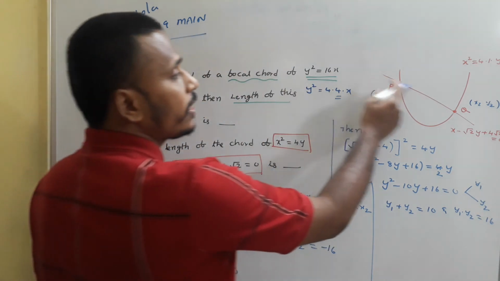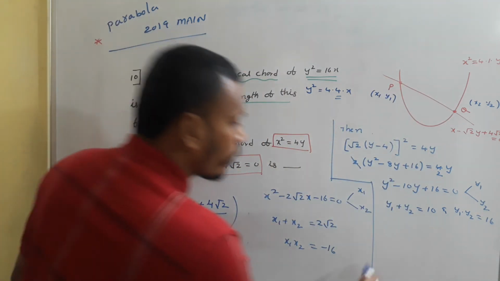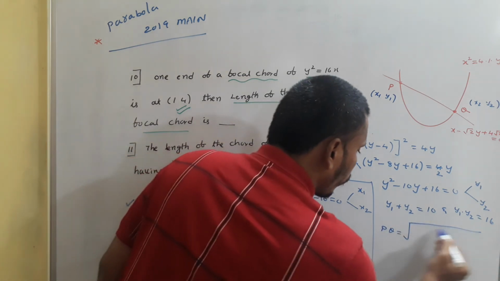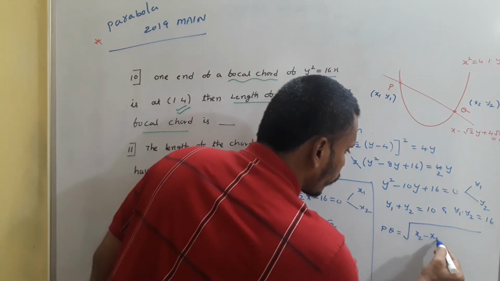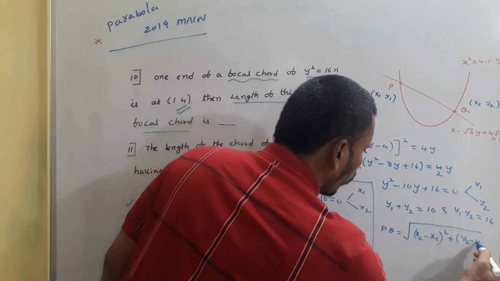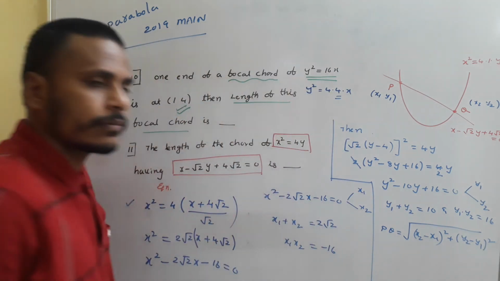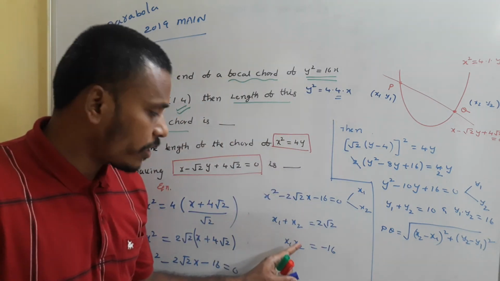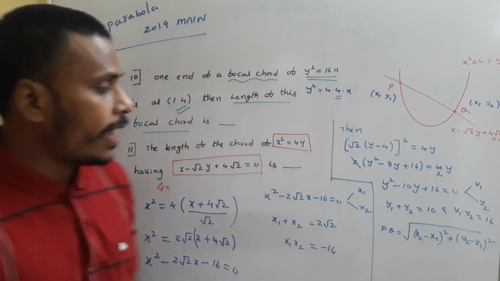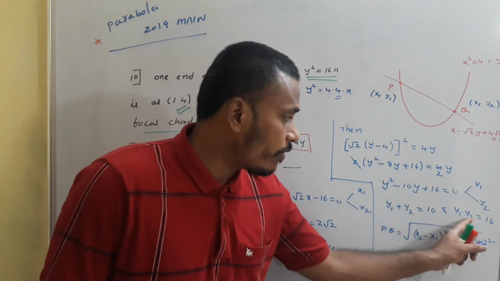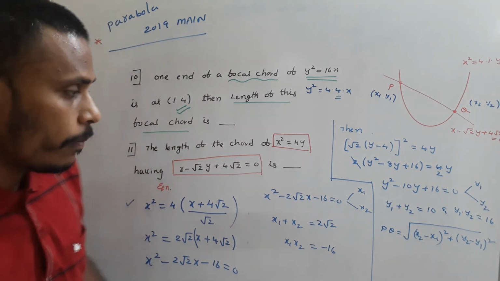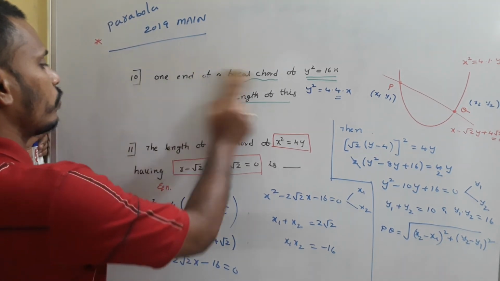So finally we need the distance between PQ, right? So PQ is equals to square root of x2 minus x1 whole square plus y2 minus y1 whole square. So after having x1 plus x2 and x1 x2, use it for x2 minus x1 whole square. As well, since we have y1 plus y2 and y1 y2, calculate y2 minus y1 whole square. Okay. So I will use this space now.